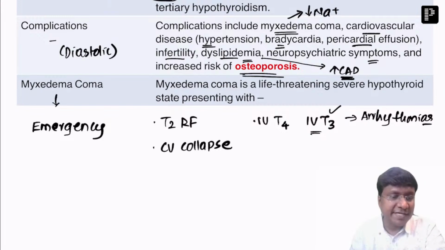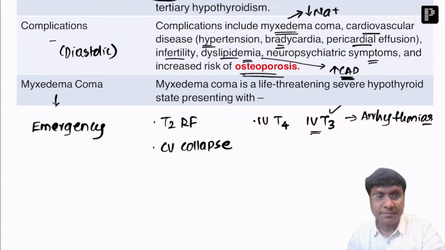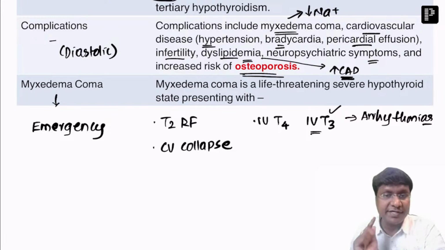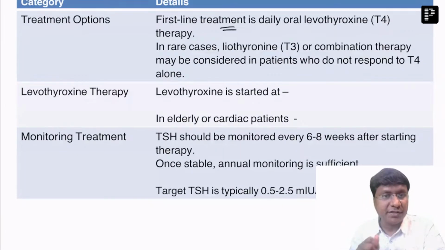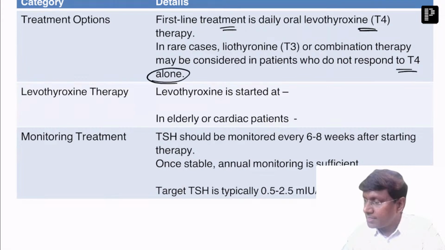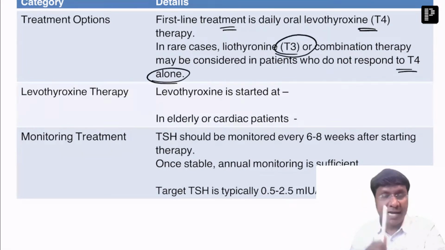So whenever you are giving intravenous T3, very close cardiac monitoring has to be done. So this is about hypothyroidism and its complications. Let me discuss the treatment in patients with hypothyroidism. The first line treatment will be levothyroxine, that is T4. Those individuals who do not respond to T4 alone, you need to give either T3 or a combination therapy of T4 plus T3.